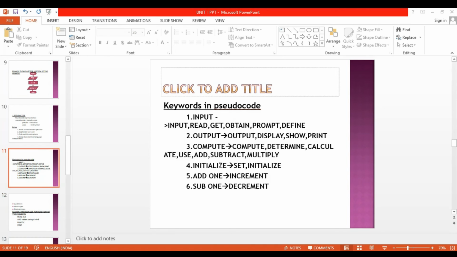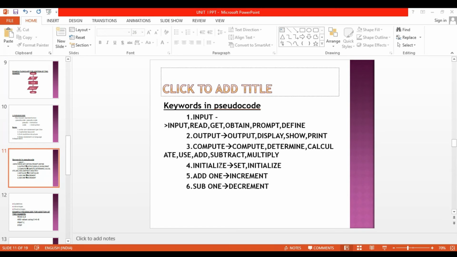Then what are the keywords used in pseudocode? For input, we are using the keywords input, read, get, obtain, prompt, define. For output, we are using the keywords output, display, show, print.